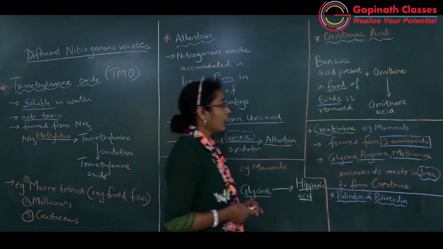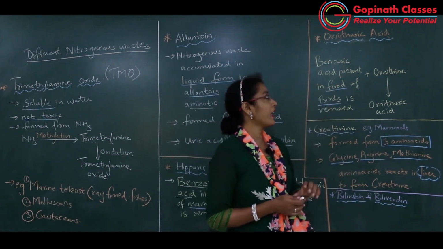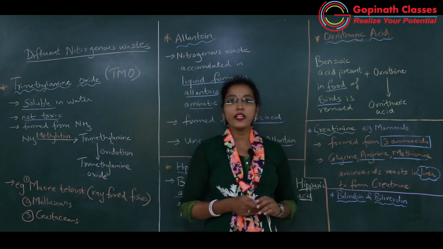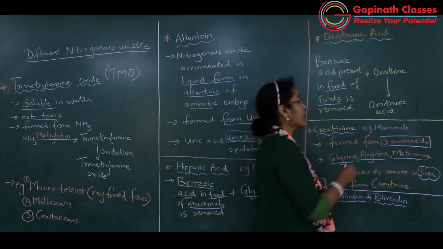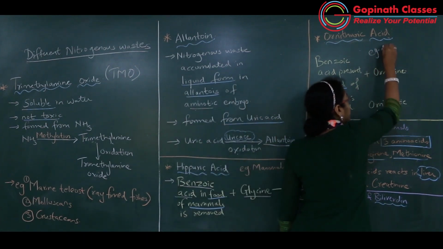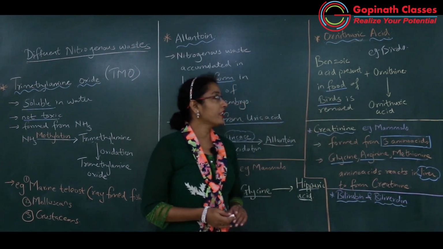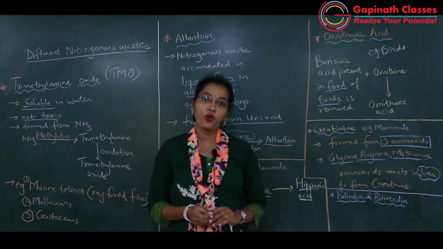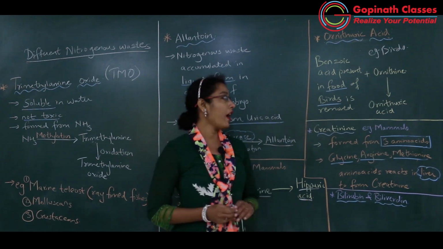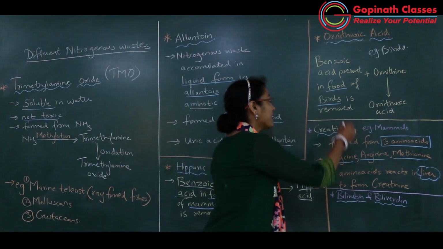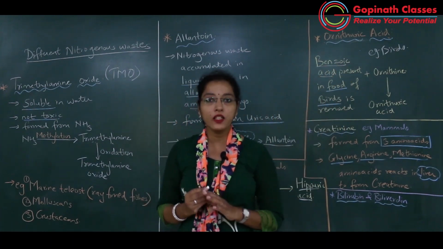Then another form of nitrogenous waste, that is ornithuric acid. Okay, ornithuric acid is the nitrogenous waste which is formed in birds. So in birds this is formed, ornithuric acid, and how is it formed? It is formed due to reaction between benzoic acid and ornithine. So benzoic acid is present in the food which is consumed by the birds.